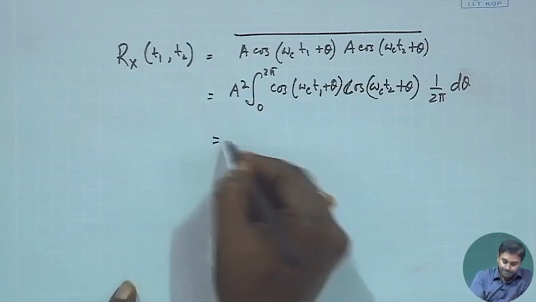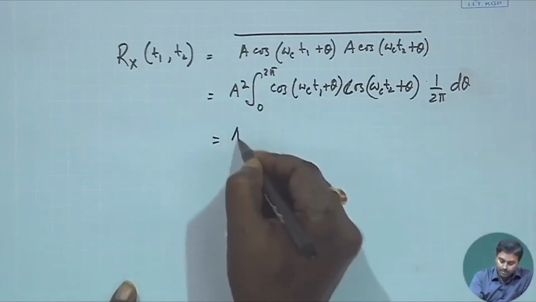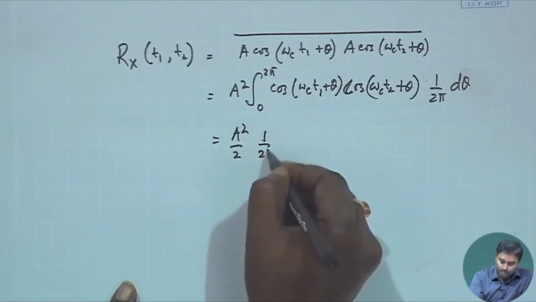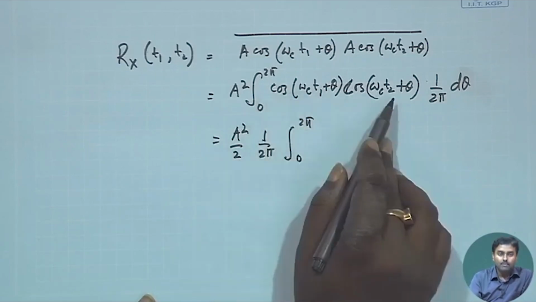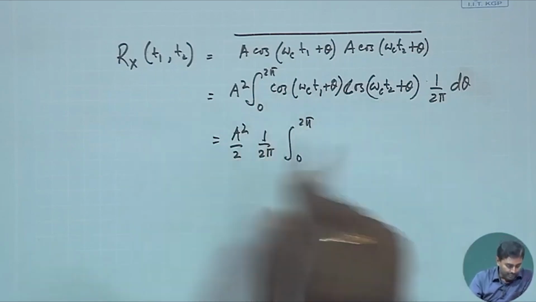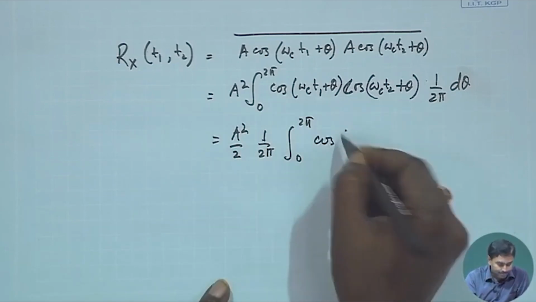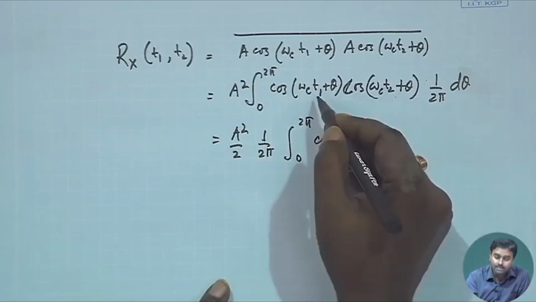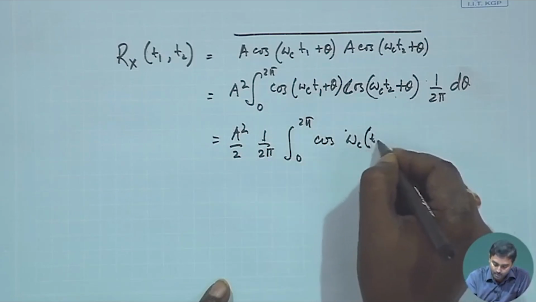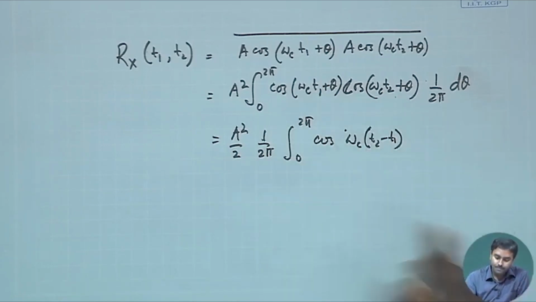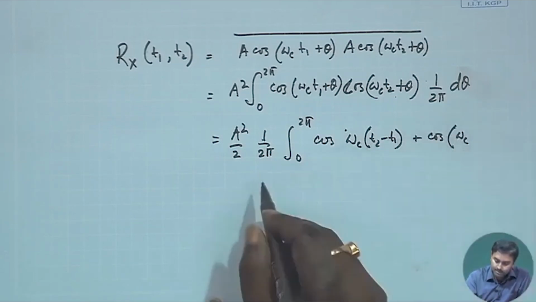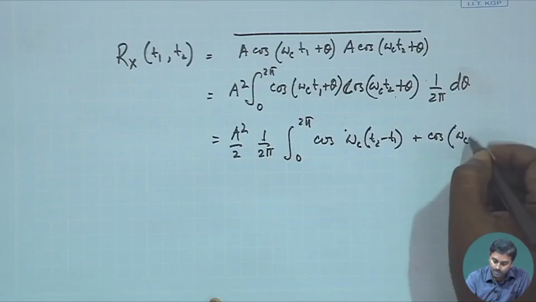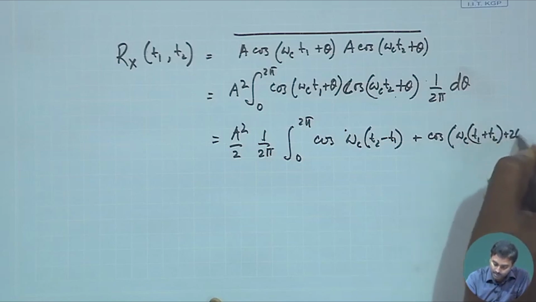I can take out A square by 2, and 1 by 2 pi comes out, 0 to 2 pi. Now this will be 2 cos A into cos B. So, I can write that as cos omega c, where this minus this, theta gets cancelled, so that will be (T2 minus T1), and plus cos omega c, this plus this, which should be (T1 plus T2) plus 2 theta.